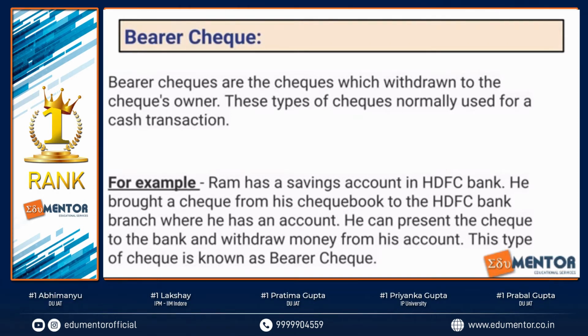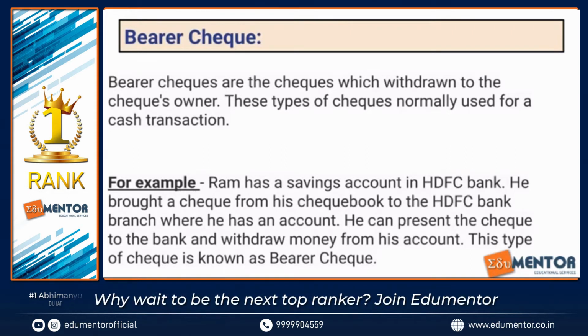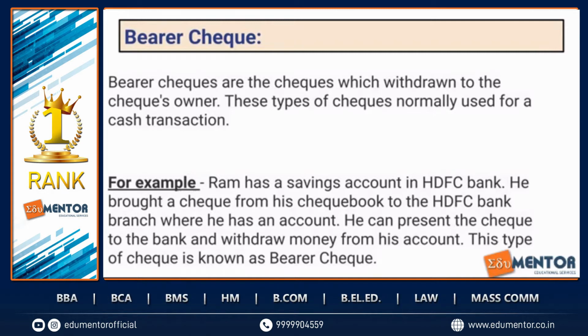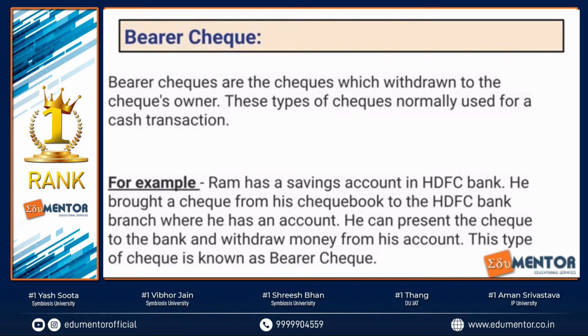There's an example over here that Ram has a savings account in HDFC Bank. He brought a check from his checkbook to the HDFC Bank branch where he has an account. So he can present the check to the bank and withdraw money. This is called the bearer check, right? So it's bearing the name of the person. So this is the bearer check.